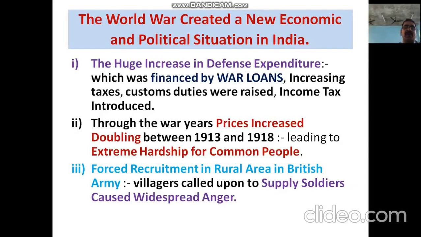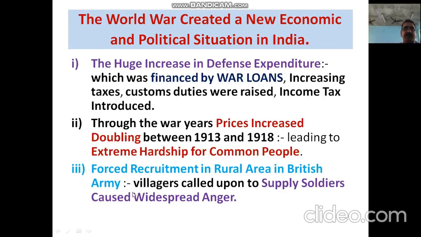This is one. The second one is that through the war, prices doubled between 1913 and 1918, leading to extreme hardship for the common people. Prices were doubled, but income was fixed. Because of that, the common man was not able to purchase many basic things required for surviving, for living. So he was pushed into hardship.